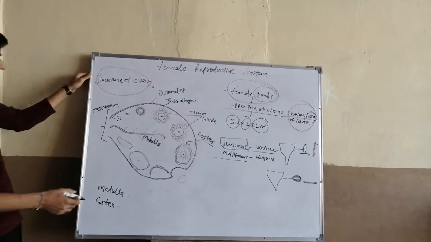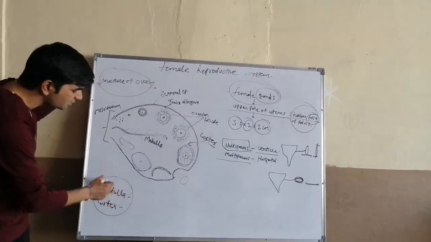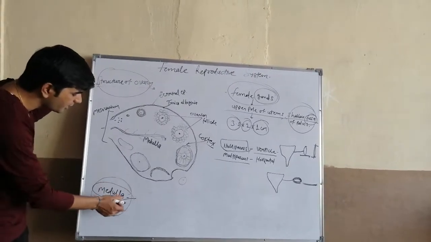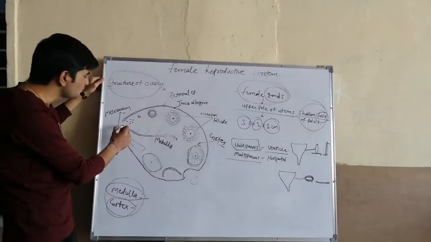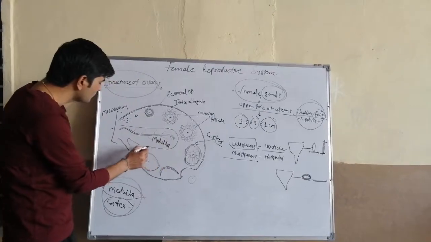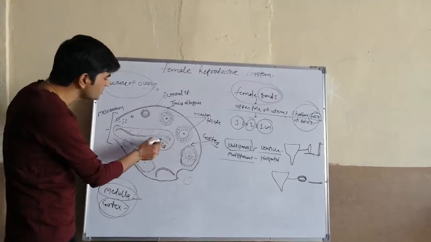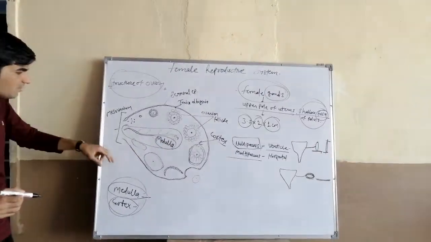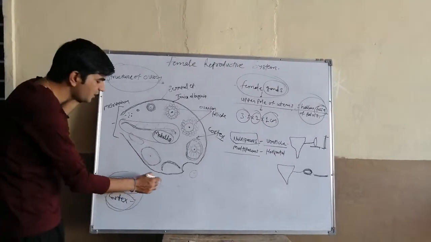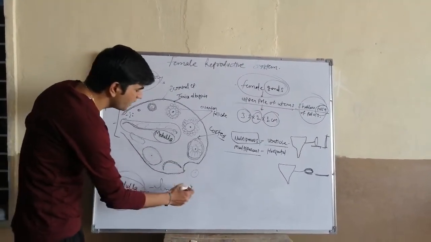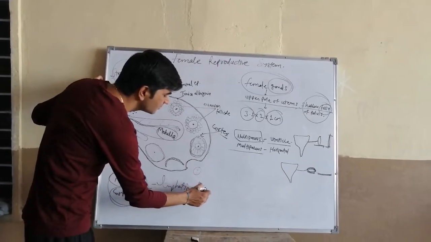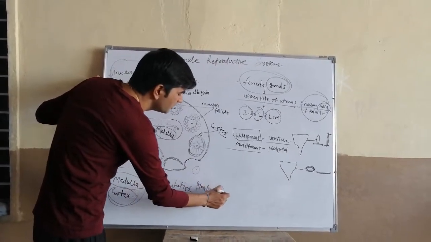Then the ovary mainly consists of two parts. The inner portion is known as medulla and the outer portion is known as cortex. This portion is the inner portion. The inner portion of the ovary is known as medulla. The medulla consists of the lymphatics, blood vessels and nerves.